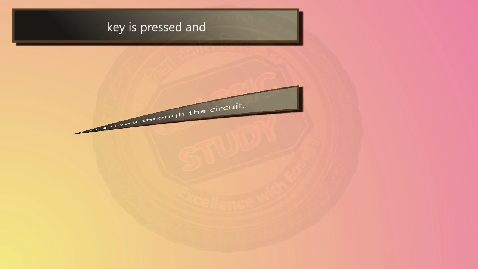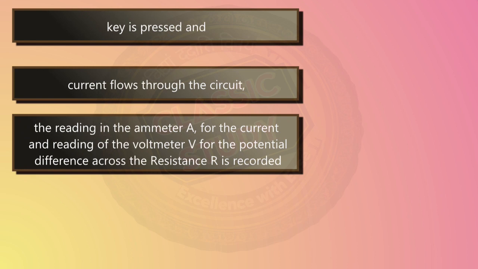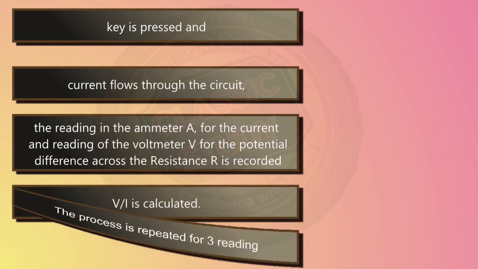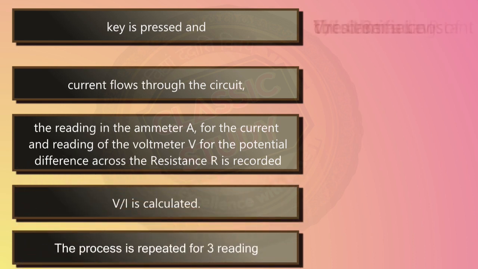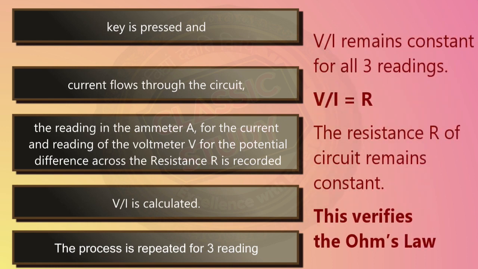Now, when the key is pressed, current starts flowing as the circuit is complete. We record the reading of the ammeter A for current and the reading of the voltmeter V for the potential difference across the resistance R, and then calculate the ratio V upon I. This process is repeated 3 times to take 3 different readings, and we notice that the V upon I ratio remains constant for the 3 readings. From Ohm's law, we can equate V upon I to R. So we conclude that the resistance of the circuit remains constant, and this verifies Ohm's law.